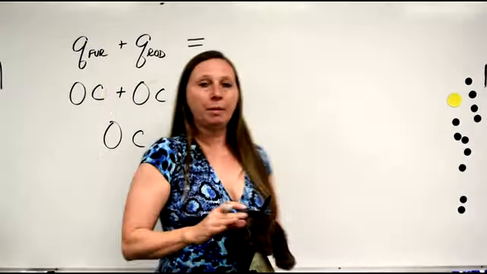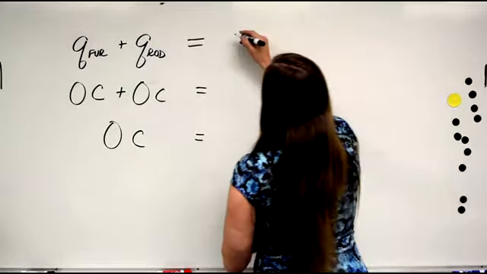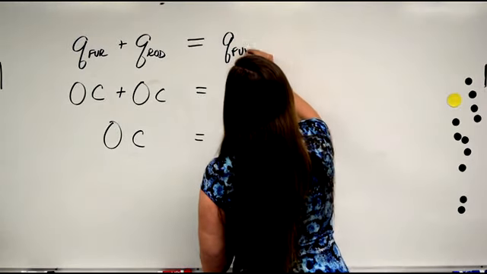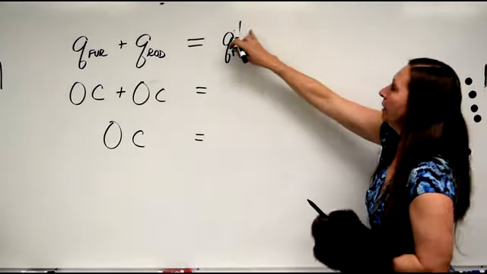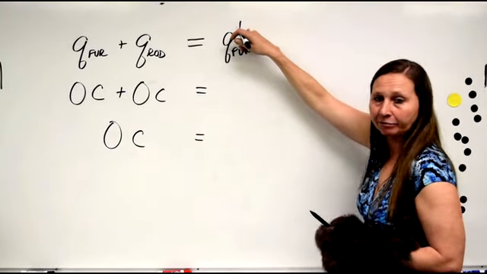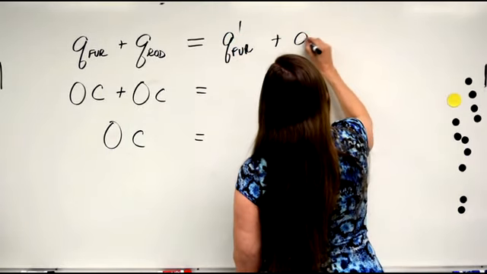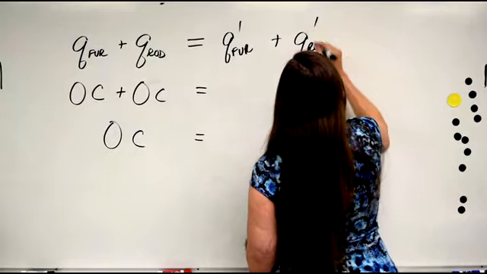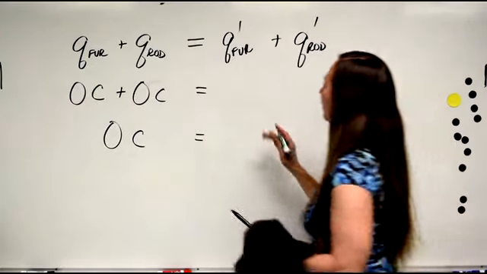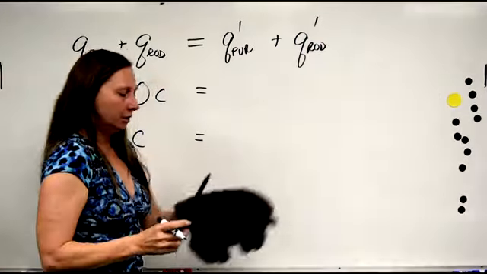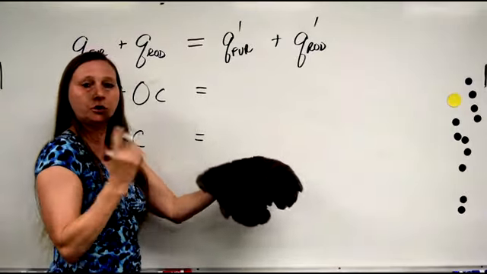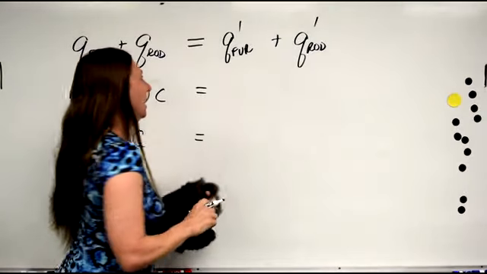Now, what about at the end? The charge on the fur at the end, this little prime up here generally means after, and the charge on the rod after. The charge on the fur after the electrons moved from the fur to the rod was positive.